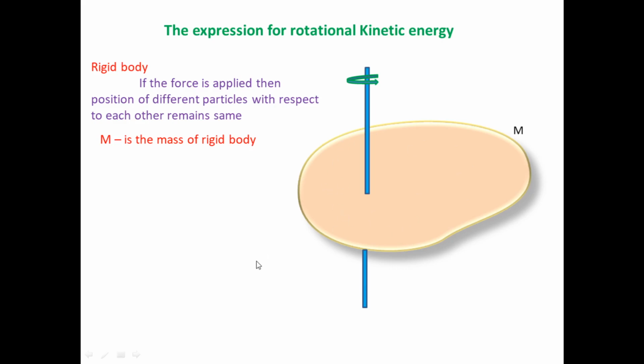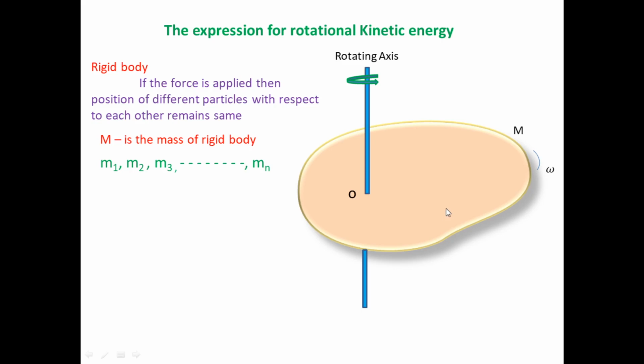This rotating axis passes through its center at point O. Let's see, when this rigid body performs rotational motion, it rotates with constant angular velocity omega. Omega is the constant angular velocity when this body performs rotational motion along the axis of rotation. But actually, we know that every rigid body is made of a large number of smallest elements, so imagine this body is also made of a large number of smallest elements.